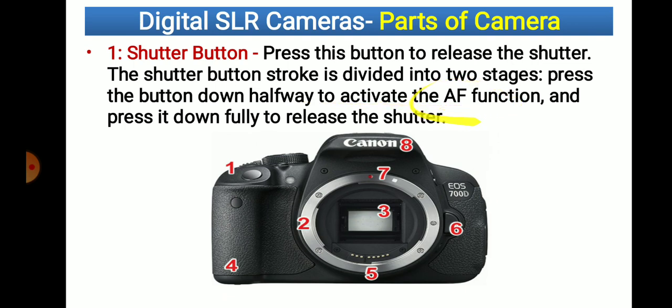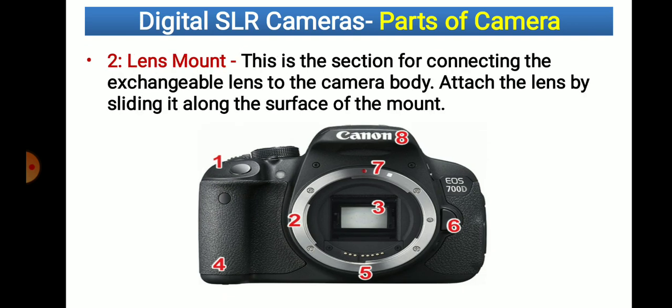AF function means auto focusing function, which is activated when you press the button halfway, and press down fully. When you press it fully, it releases the shutter. That means it is going to open the shutter and the picture is going to be captured. That is the shutter button, the button which is used to take the photo.